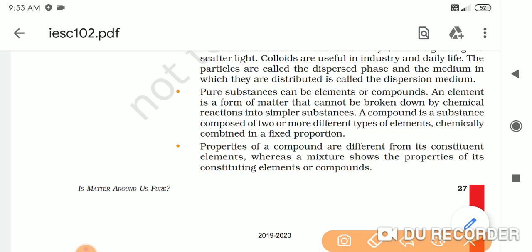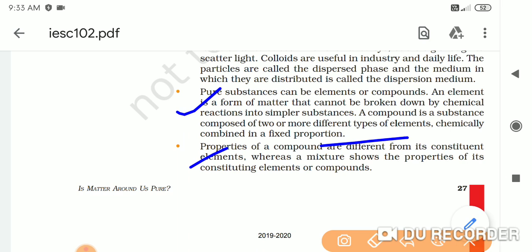These points to be remembered of this chapter number 2 are going to help us to learn chapter number 3. I'm repeating this, or I'm just taking the summary of this. Now next point is pure substances can be elements or compounds, that we have seen just now. Now next is properties of compounds are different from its constituent elements, whereas a mixture shows the property of its constituent elements or compounds.